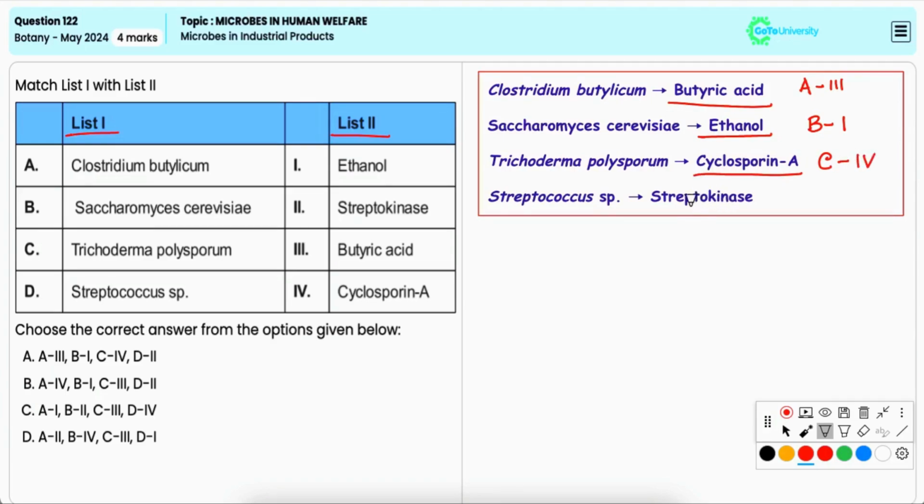And Streptococcus species produces streptokinase, an enzyme that is used to dissolve blood clots in medical treatments. Thus, D matches with 2. Hence, the correct answer is option A.